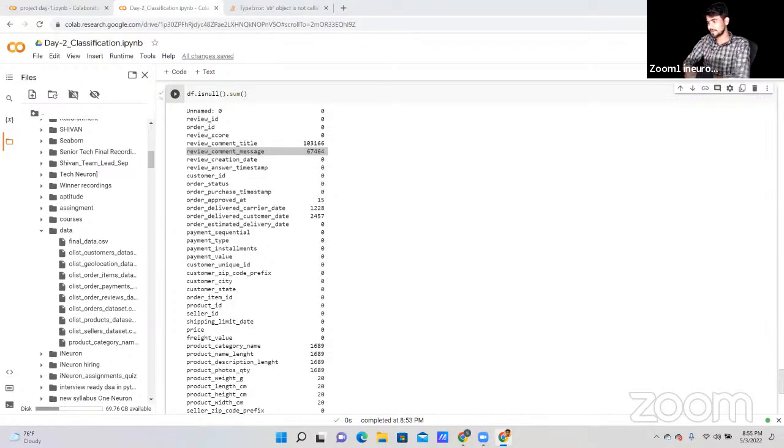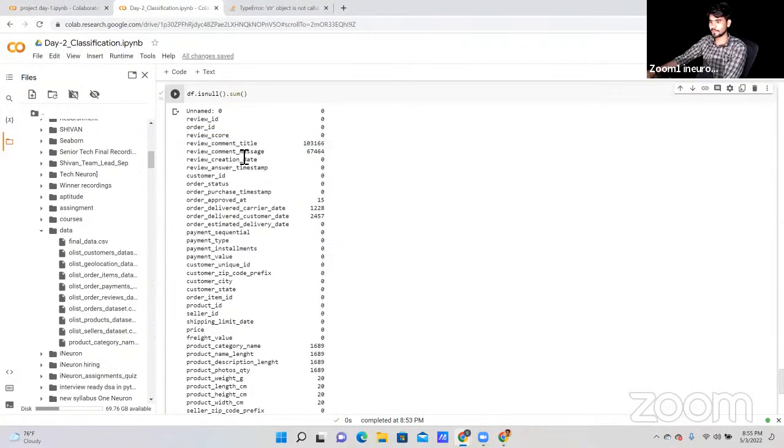Yeah, because at the end, whenever we are getting lots of null values, as you can see in the review comment title. Why can we use a fillna function, Ganesh? Because here we are getting 90% null values, so we have an option to drop these columns. Whenever we get lots of null values, out of 100, 90 being null, then definitely we can drop them, or else we can find some other way.